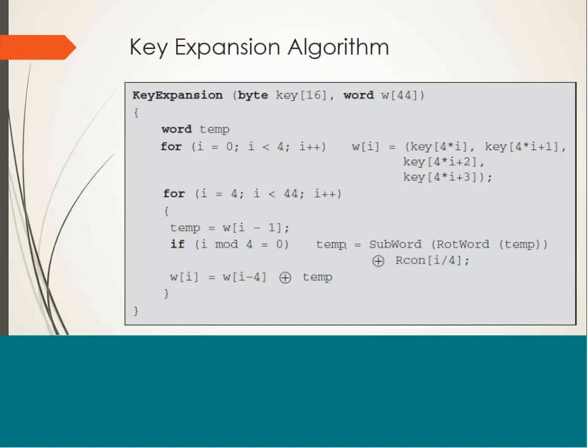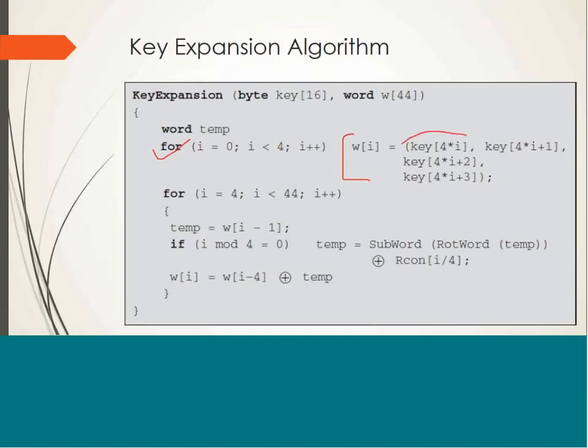So what is that complex function? This procedure is showing you 2 for loops. This first for loop is depicting how to compute the first 4 words, that is the 4 words of initial transformation phase, which are just a copy of the cipher key.